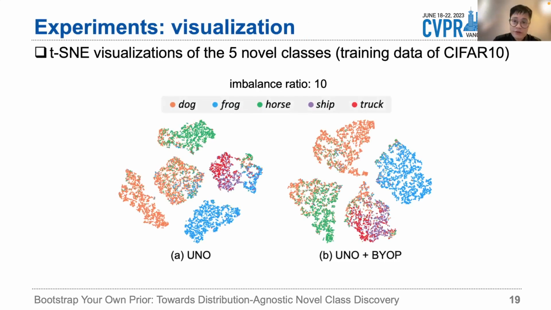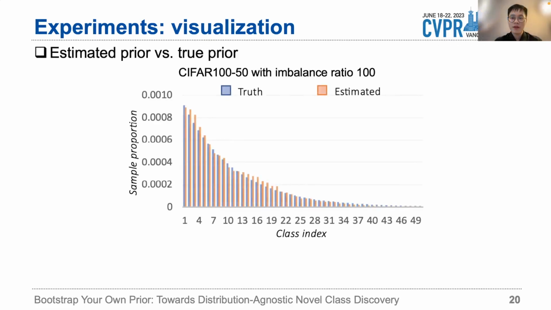I think this visualization can better explain the large improvement of the many-shot samples. So with a uniform class prior, traditional method tends to output same-sized clusters that easily split the many-shot samples into different clusters, but our method can alleviate such a problem, which better preserves the true data structure. This visualization shows the estimated prior versus the true prior. We can see that the discrepancy is already small.